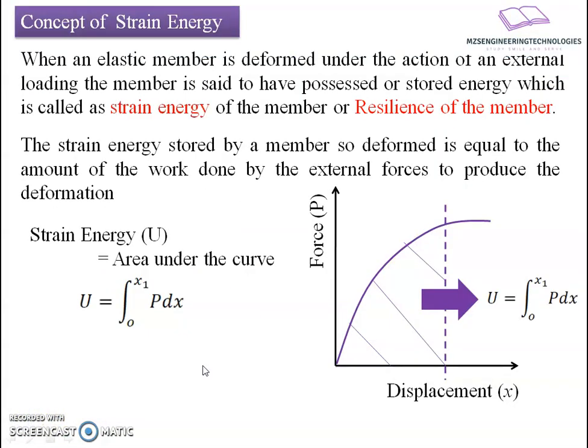This energy stored is distributed over the entire volume of the member. That's why we can write strain energy density as small u equals dU divided by dV. It means a partial increment in the strain energy divided by a partial increment in the volume. So let us quote this statement, and we'll recall it in further analysis.